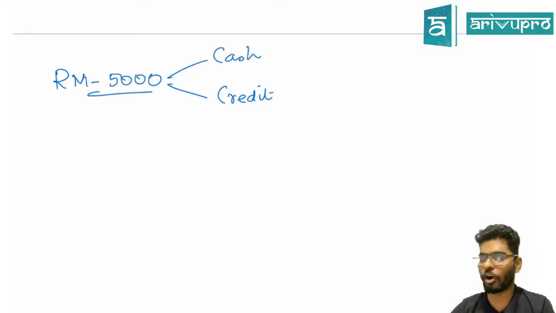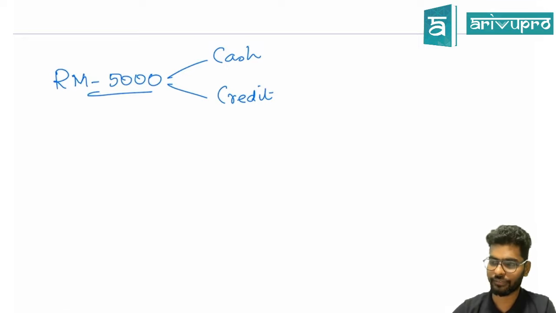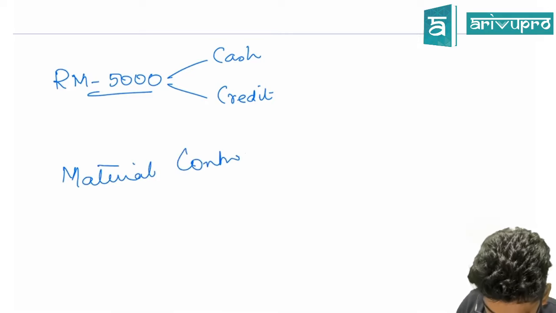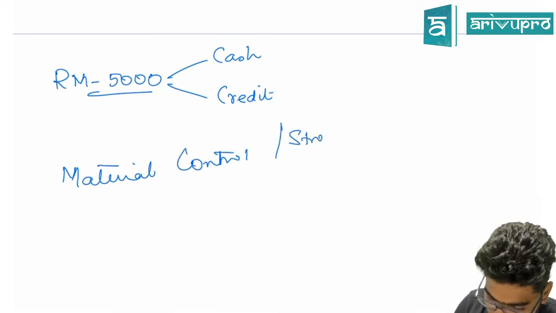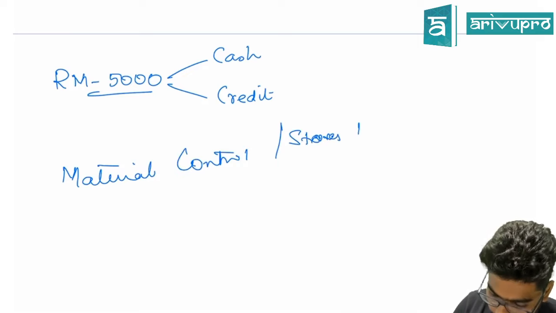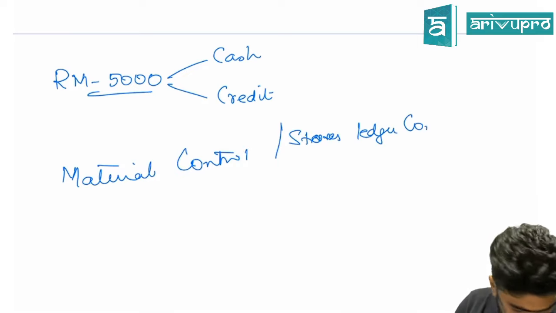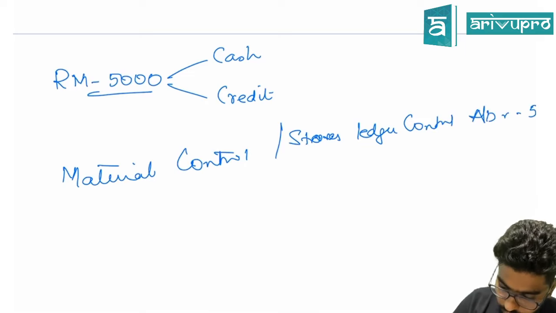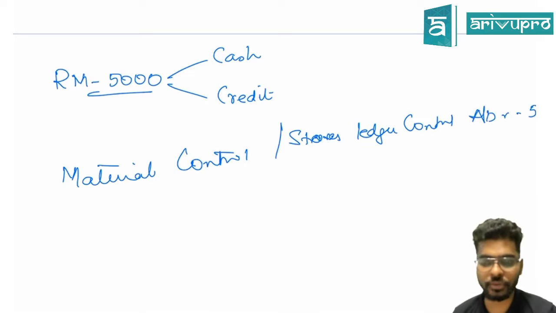When you purchase raw materials, which department will receive? Correct? So I'll write debit the receiver, material control, or you can use it as stores ledger control. Which is the department which is giving it?